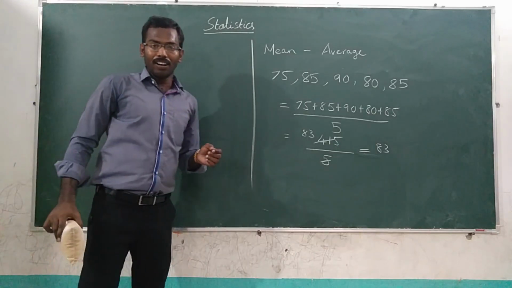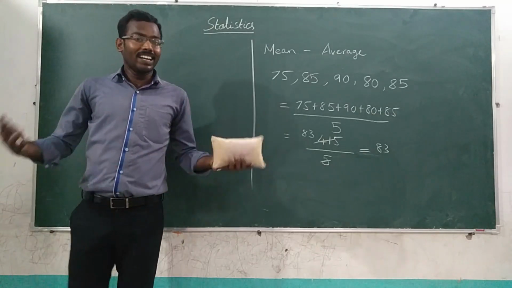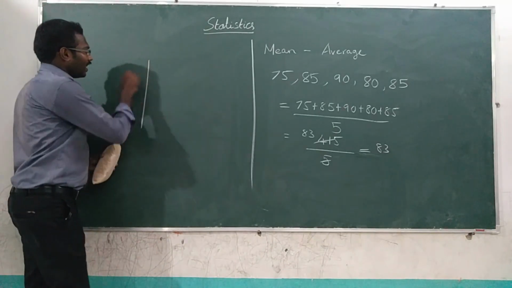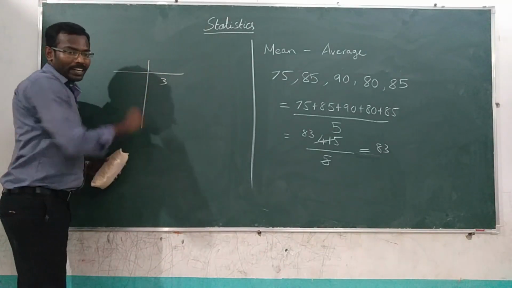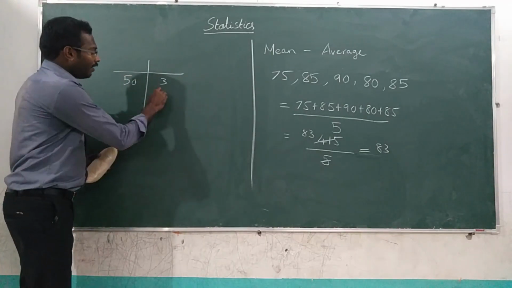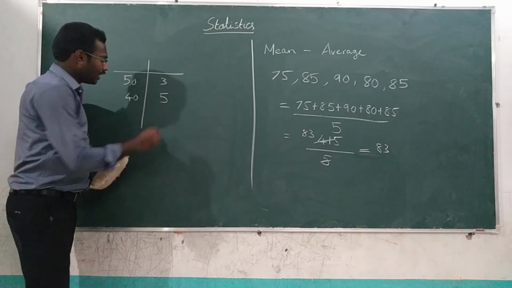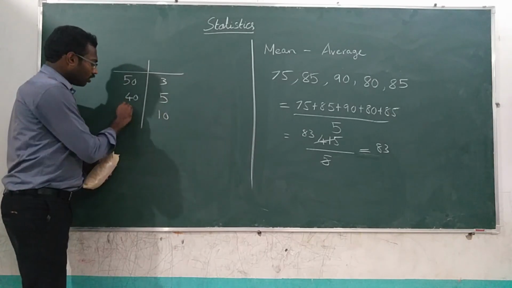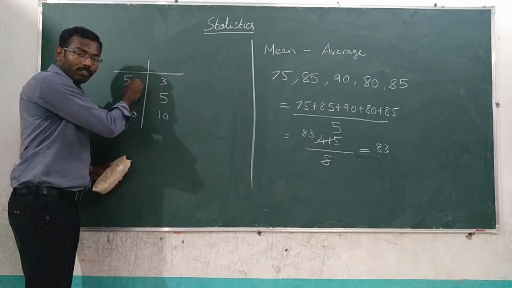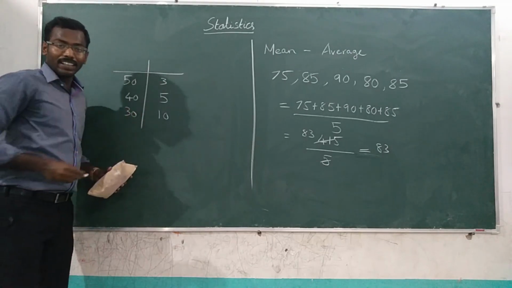See, for example, in a particular class, consider our class, I am conducting a test out of 50 marks. 3 students have got 50 out of 50. 5 students have got 40 marks and 10 students have got 30 marks.